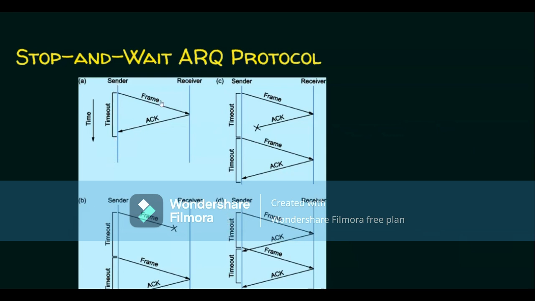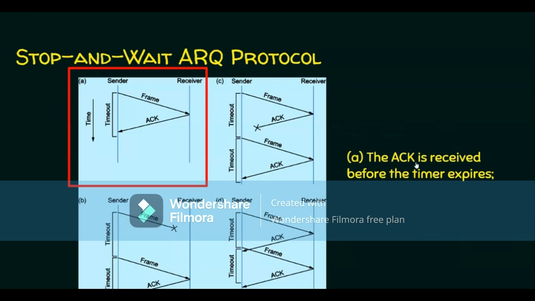As usual, there is a sender and a receiver, and the sender has a timer, and this is the timeout period. Let's see scenario A first. In scenario A, the acknowledgement is received before the timer expires. It means the sender has received the acknowledgement from the receiver before the timer expires. If we observe the timeline diagram, the sender has sent the frame and the receiver has sent the acknowledgement before the timeout. It means before the timer expires in the sender, we got the acknowledgement. So this is perfect as far as stop and wait protocol is concerned.